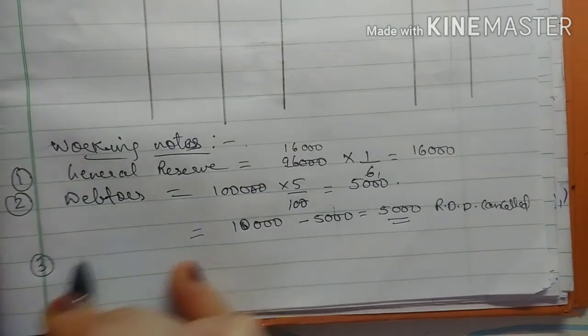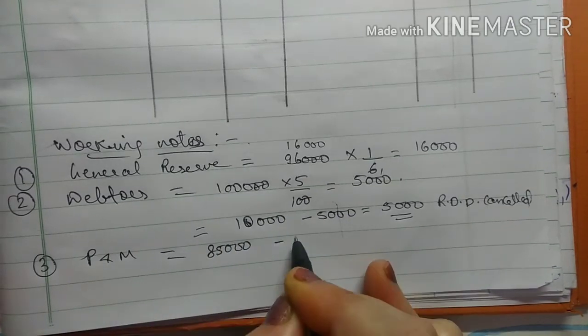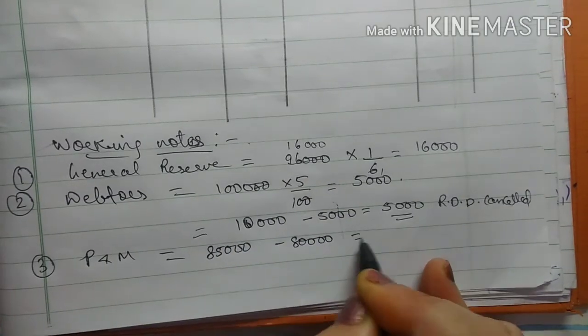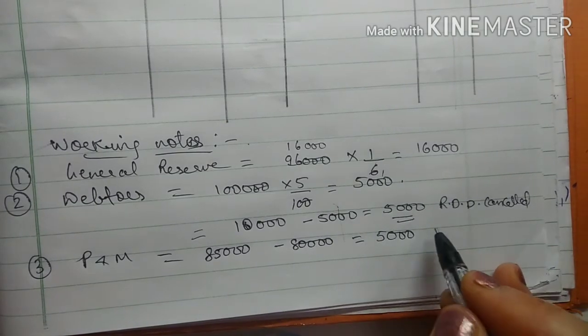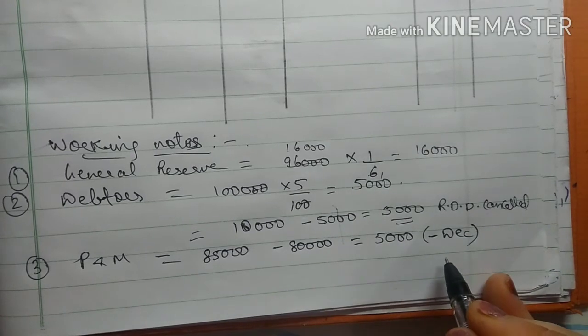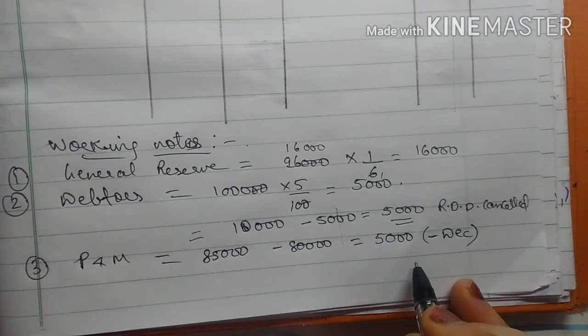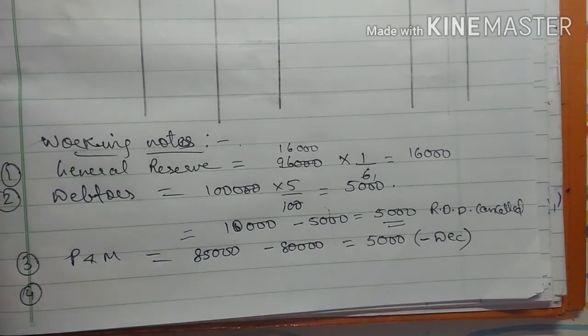So plant and machinery 85,000 minus 80,000. So what is the difference? 5,000. You are reducing it, right? This is minus, this is what? Decrease. So whenever there is decrease in the value of asset, it's a loss. Same way we will calculate first for investment also.